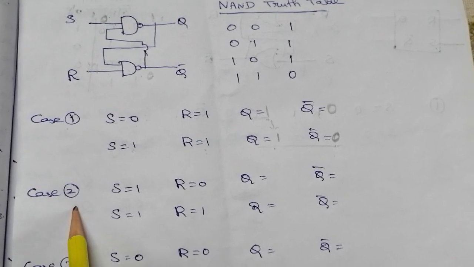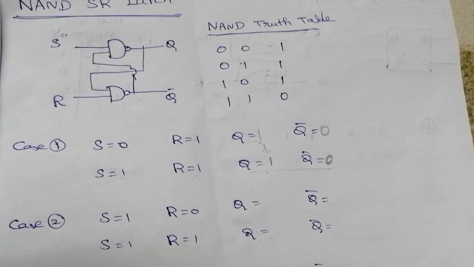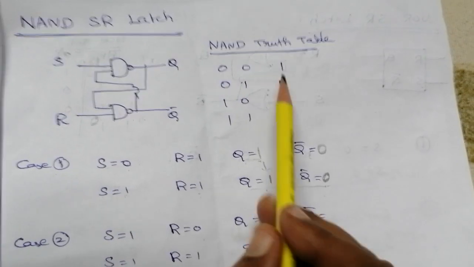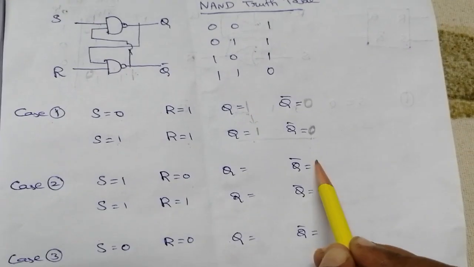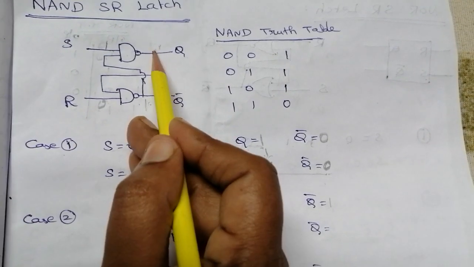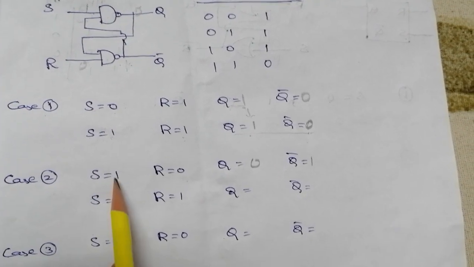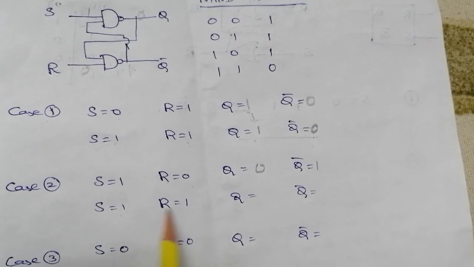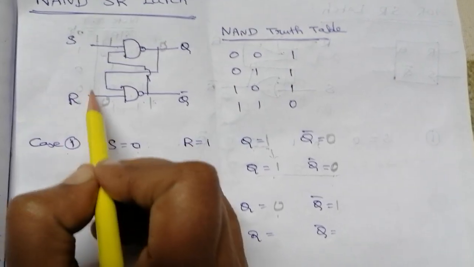Let's consider case 2, S equal to 1, R equal to 0. According to the NAND truth table, if any one input is 0, the output is logic 1. So the Q bar value is 1. This Q bar value is fed back to the first gate. So a 1, 1 combination provides Q equal to 0. Now the next state changes: S remains 1 and R changes from 0 to 1. In this state, the past output is this one. So S equal to 1, R equal to 1.